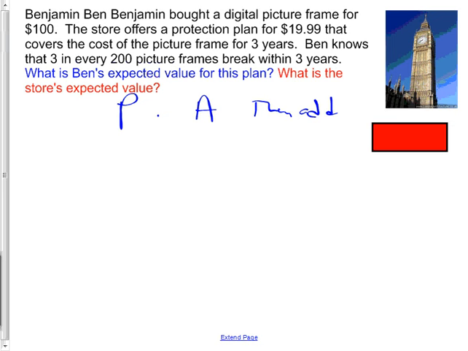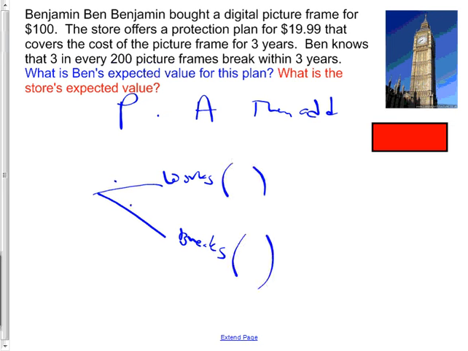All right. Digital picture frame, $100, protection plan, 3 in every 200 break. Okay, so what's the probability thing? Make a little tree. What are the things that could happen? It works or it breaks. See if you can do this one. This is a review day. You should know how to do it. If you don't, I'll show you in a minute, but at least get started. Figure out your probabilities, put them there and there. Figure out your amounts, put them here, and you're going to multiply them. Pause for a second while you work on that one.